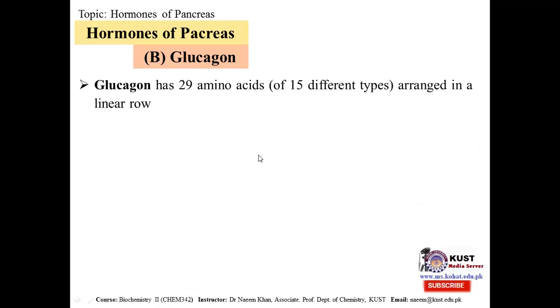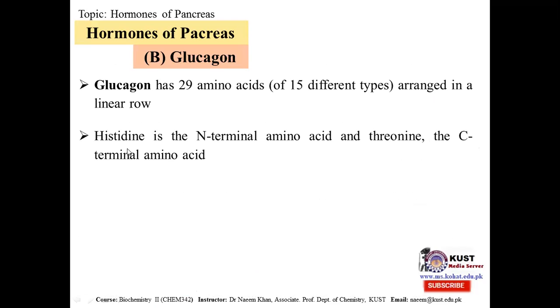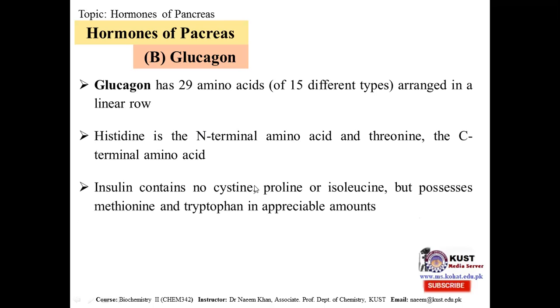Glucagon, just like insulin, is made up of amino acids, 29 of them, and there are 15 different types. All 20 types are not here, and they are arranged in a linear row. Insulin was in two rows. Here we have one row. Histidine is the N terminal amino acid and threonine is the C terminal. The N terminal is the first amino acid, and that is histidine, and the C terminal is threonine.